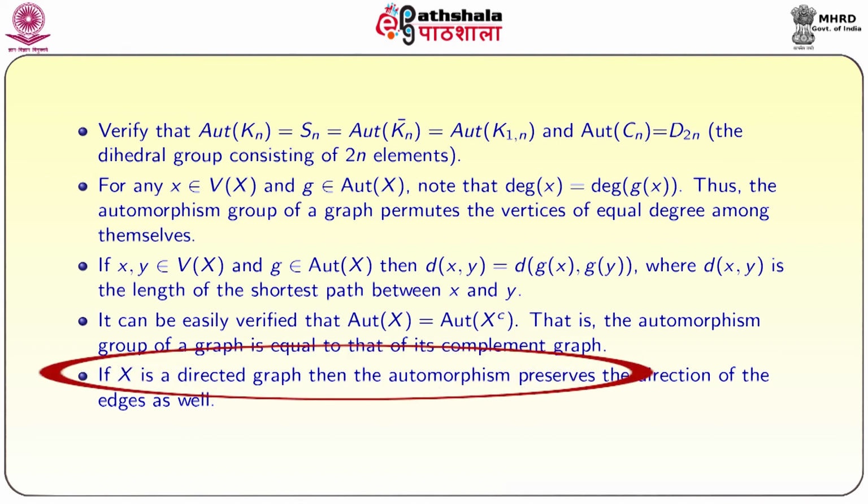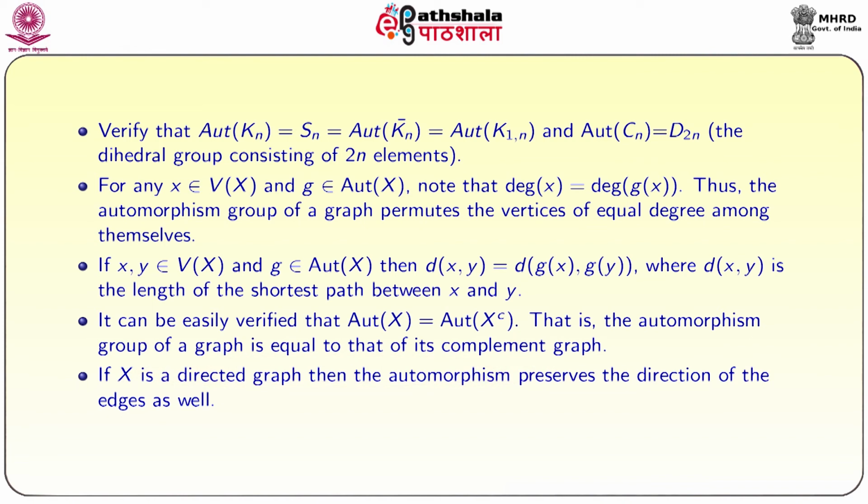If X is a directed graph, then the automorphism preserves the direction of edges as well. Just preserving the undirected structure is not sufficient. If a graph is directed, then an automorphism has to preserve direction also, and that is important, because in directed graphs it is possible to get more asymmetric graphs.